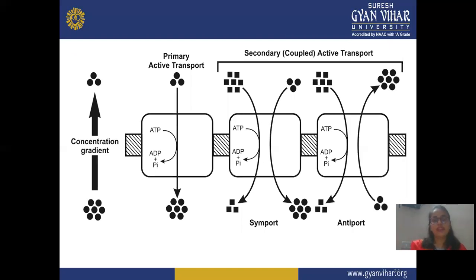This is again an all-types mechanism diagram: concentration gradient versus primary active transport and secondary active transport. In primary, it shows single transport in a single direction, but in secondary active transport, it shows uniport or maybe some biport. In the first, symport, both molecules go in the same direction, and ATP or some carrier is required. And in the second, antiport, it goes in the opposite direction. That's why it's known as antiport. And in all three processes, ATP or some carrier is required for this process.